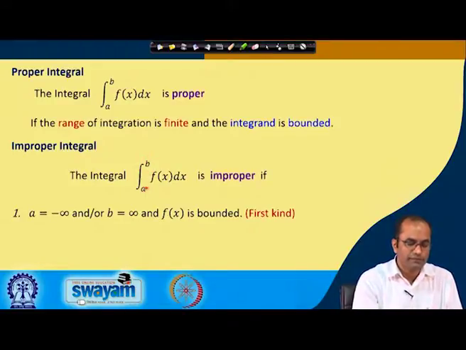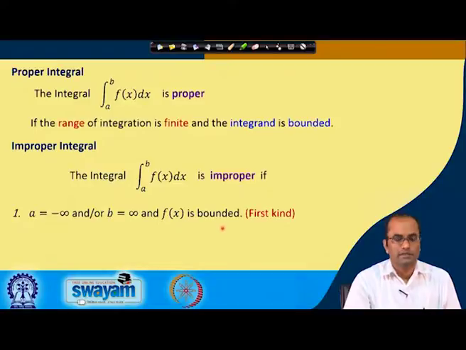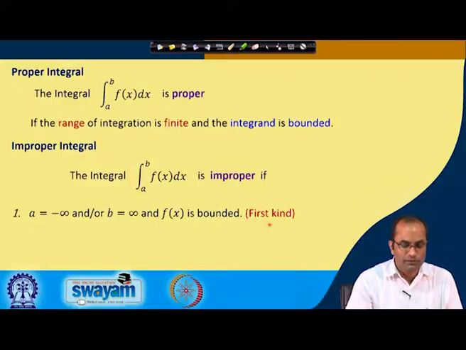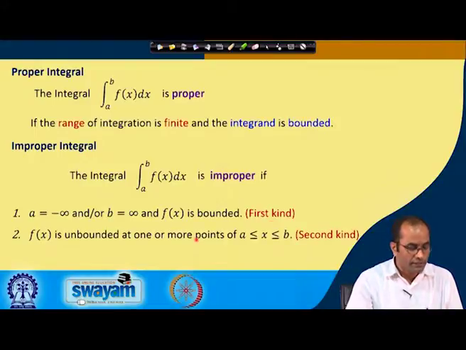So one of them is infinity: either a is minus infinity, or b is plus infinity, or both. In that case we call this an improper integral of the first kind.